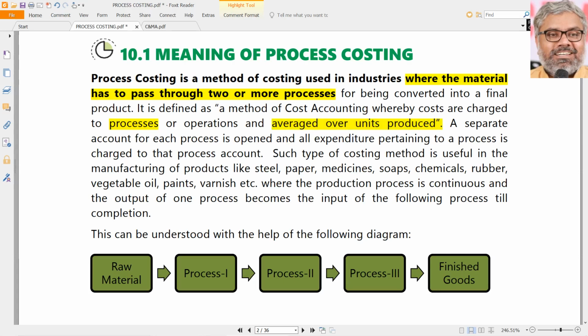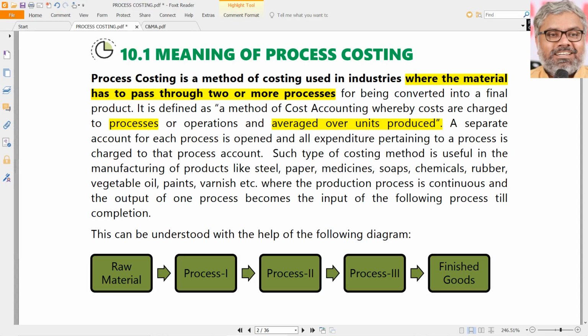Of course, ultimately the objective is the same, that is cost ascertainment. But cost ascertainment here is not happening in one shot like unit costing. It is happening process wise. For each process we have to find out what was the cost of that process and what is the output of that process and what is the cost per unit that process has actually resulted in.